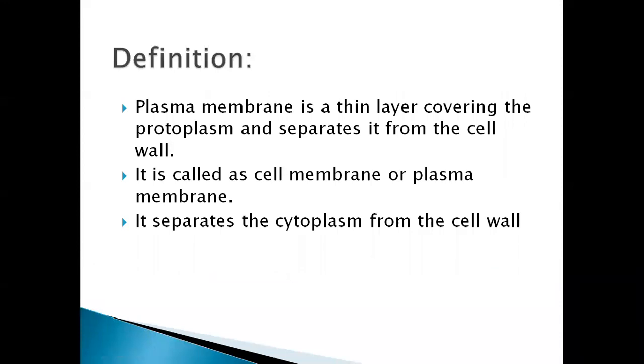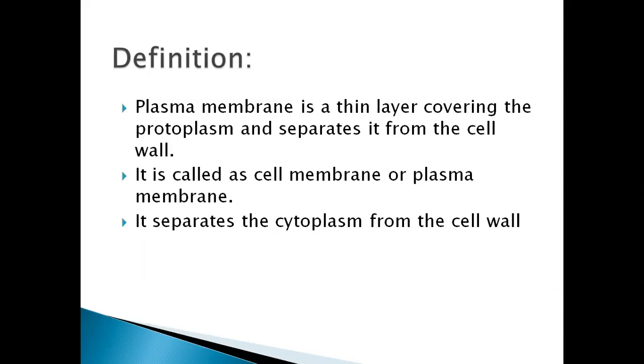Plasma membrane is a thin layer which covers the protoplasm and separates the protoplasm from the cell wall. This plasma membrane is also called the cell membrane or plasmalemma. It separates the cytoplasm from the cell wall. In plant cells, cell wall is present. Beneath the cell wall, plasma membrane is present.